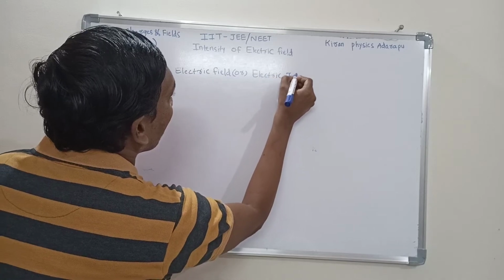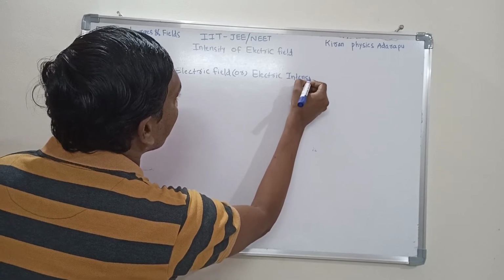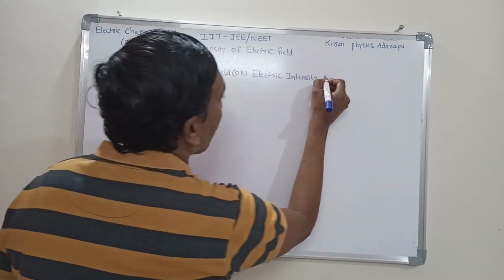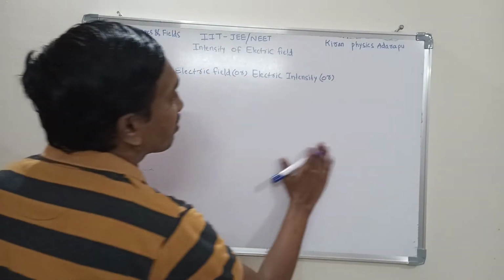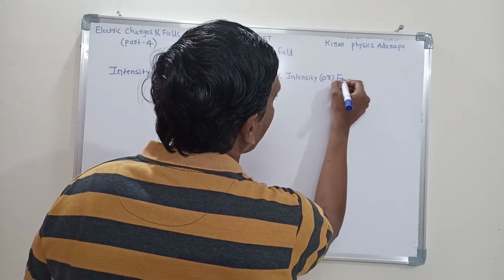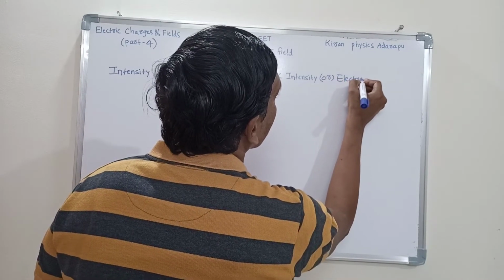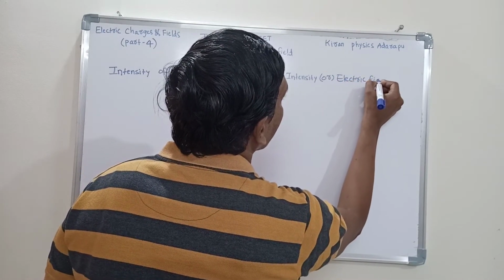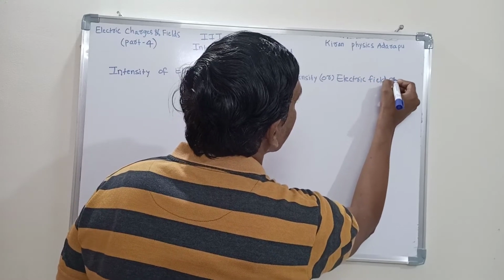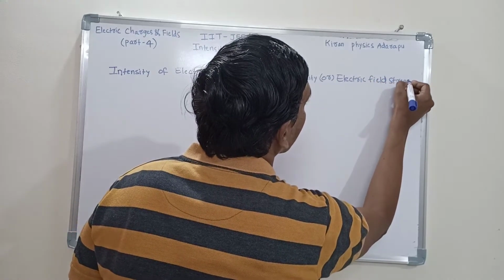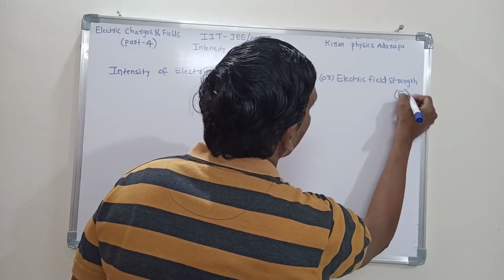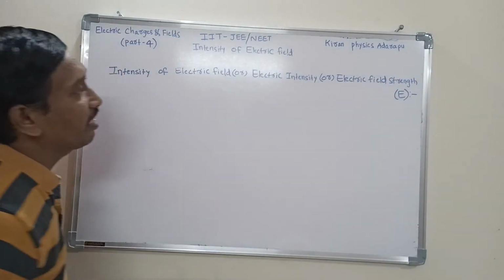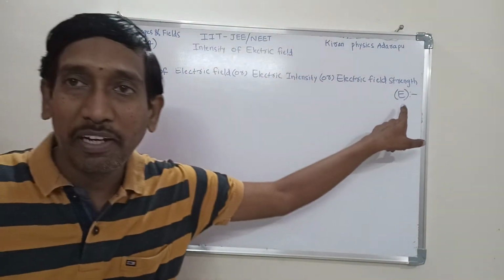It is also called electric field strength. It is denoted by capital E. Electric intensity is denoted by capital E.